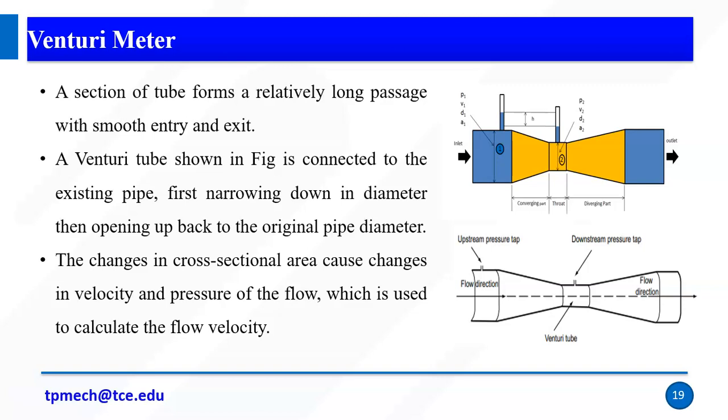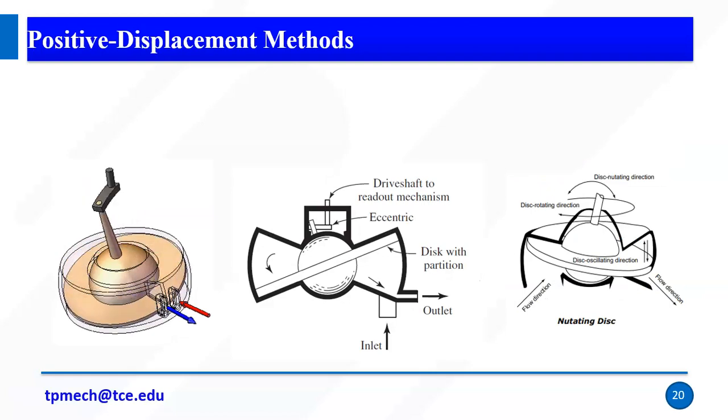If I introduce a sudden obstruction, then we can say orifice. If I am introducing obstructions gradually, like a linear obstruction, then I can say it's a venturimeter. The next one is the positive displacement method.